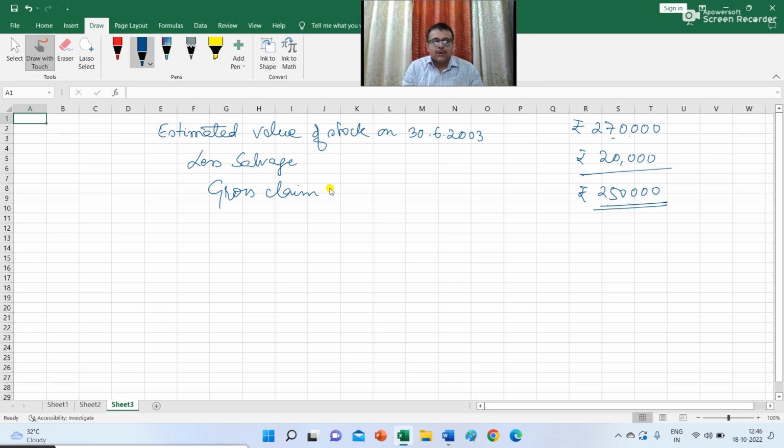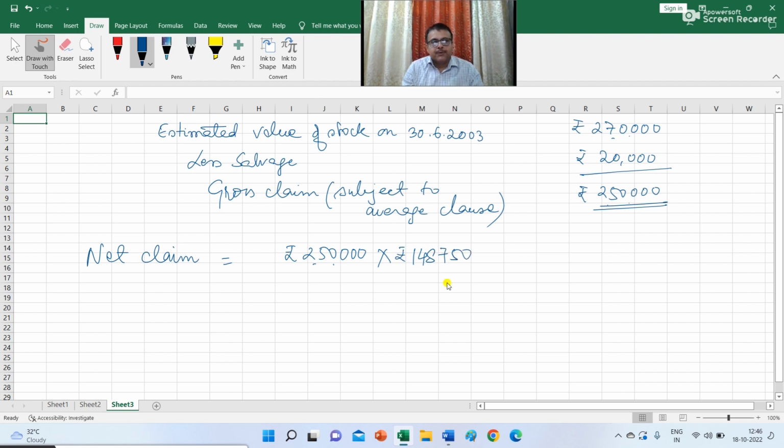This 2,50,000 is subject to the average clause. So the net claim will be equal to 2,50,000 multiplied by the value of the policy taken, which is rupees 1,48,750, and divided by the estimated stock on the date of fire, that is 2,70,000, and your net claim is rupees 1,37,731.